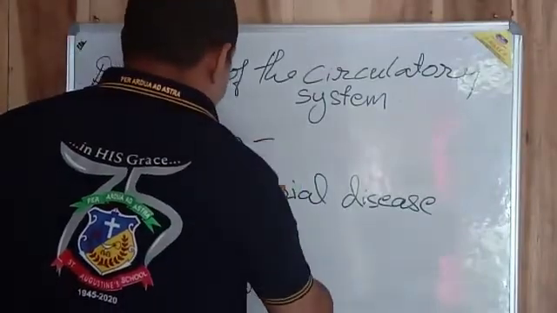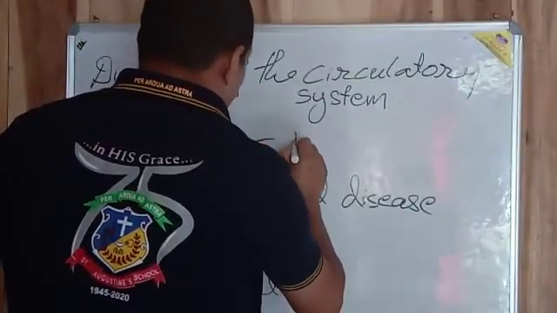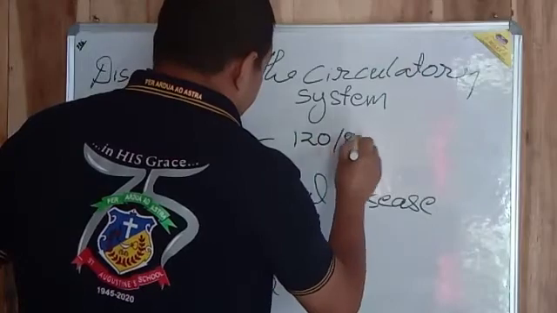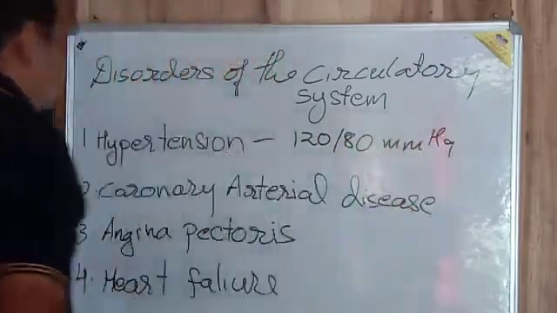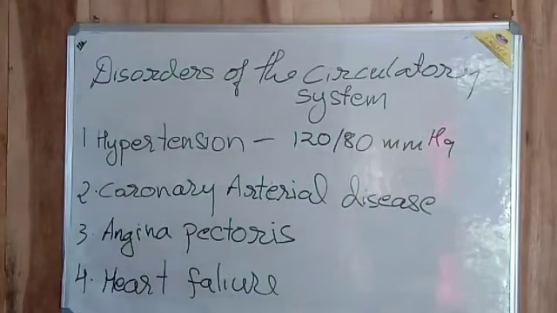So the normal blood pressure is 120 by 80 millimeters of mercury. Okay, that is the normal blood pressure. Whenever there is a rise or even a fall of the blood pressure, and a rise means above 140 by 90, I am repeating, above 140 by 90, then it is known as hypertension.